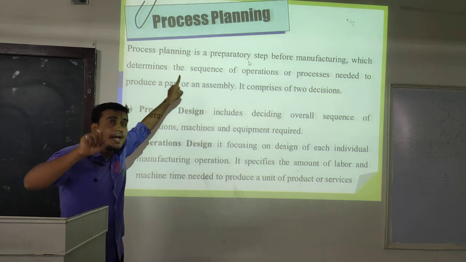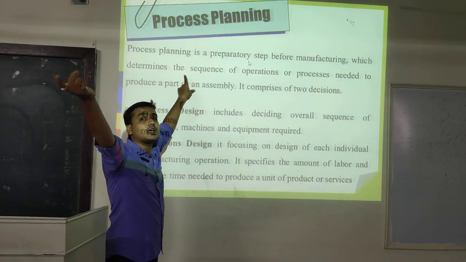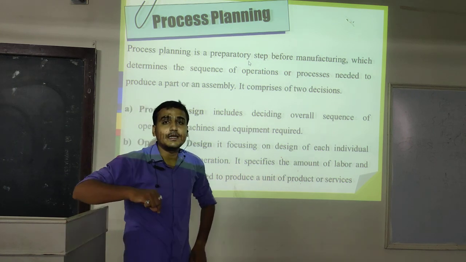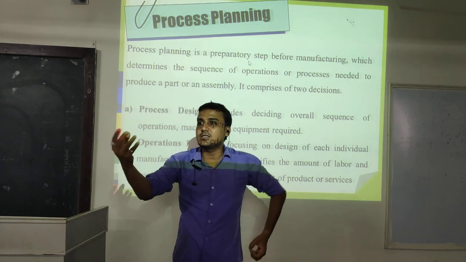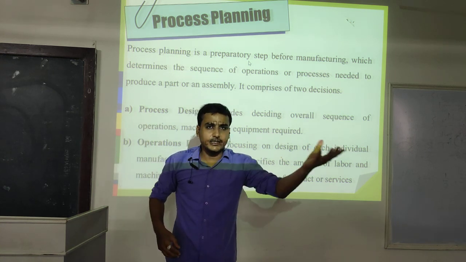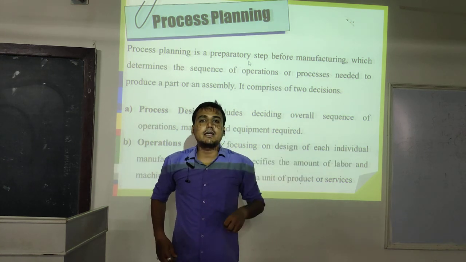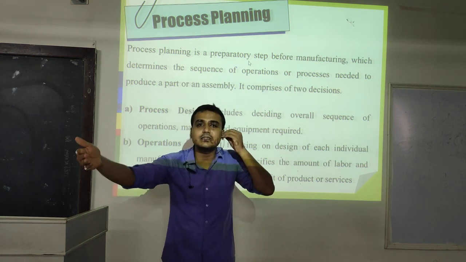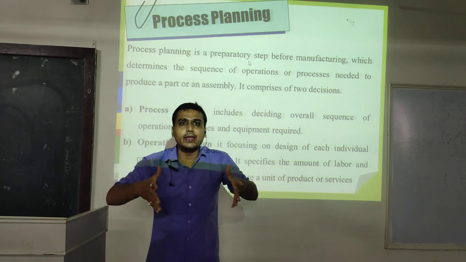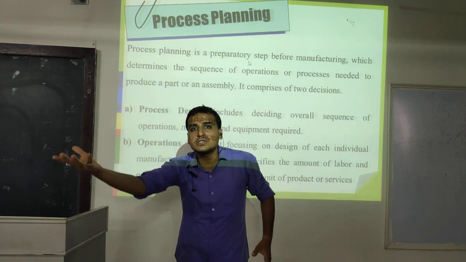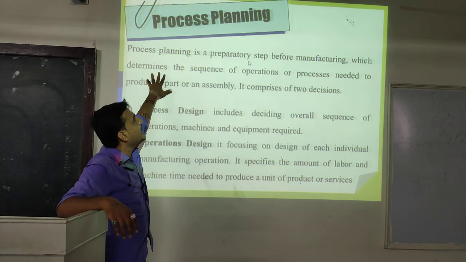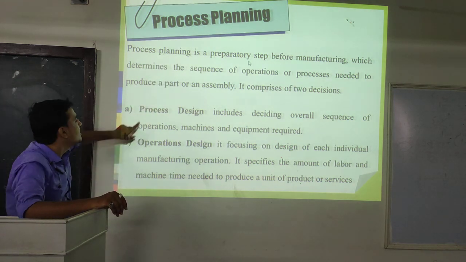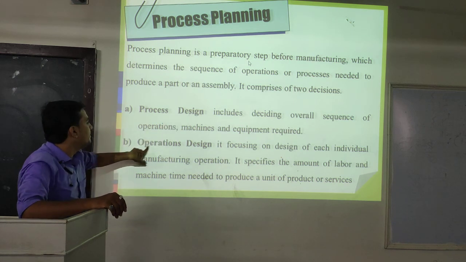Process planning is the activities we are going to perform in the future, but we are deciding in the present. But how are we deciding this in the present? How are we deciding that we require these machineries and these types of techniques we are going to adopt in our organization? Directly we cannot decide that we want to perform these activities and want these machineries, but we apply many things to decide the future things. Okay, so how will we decide the future process with the help of 2 points? Which are these points? The process design and the operation design.